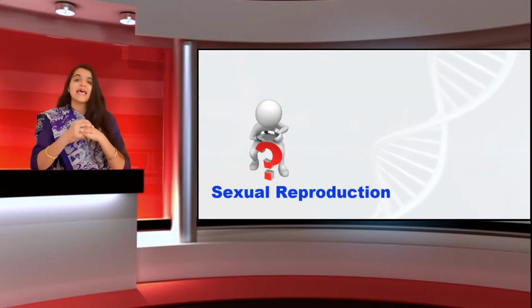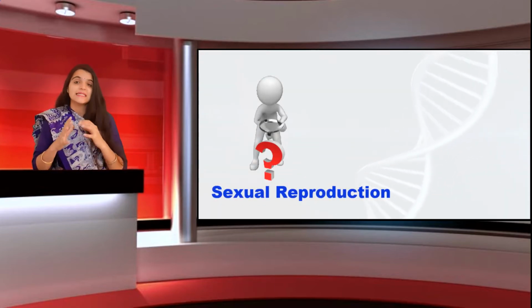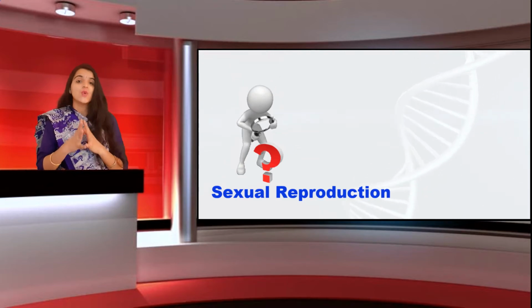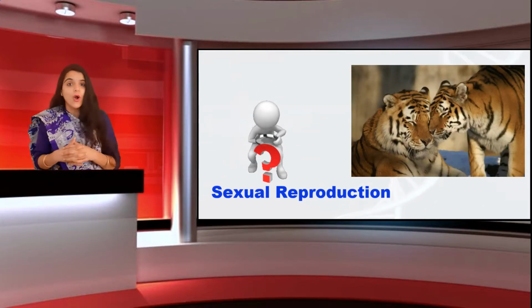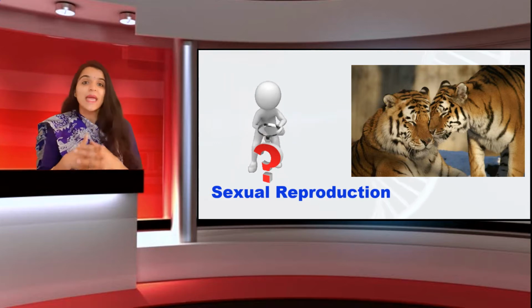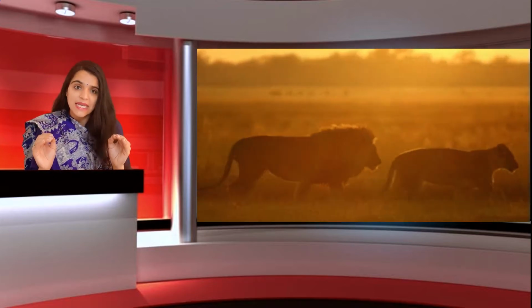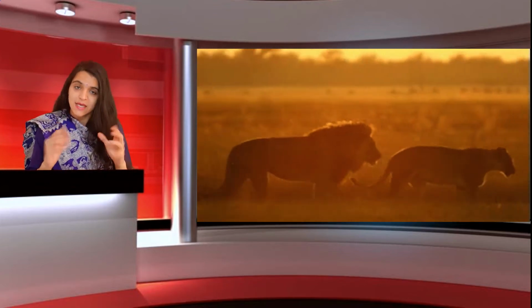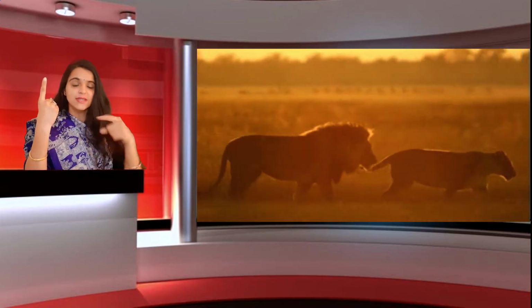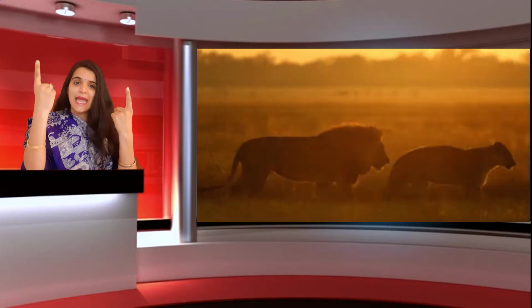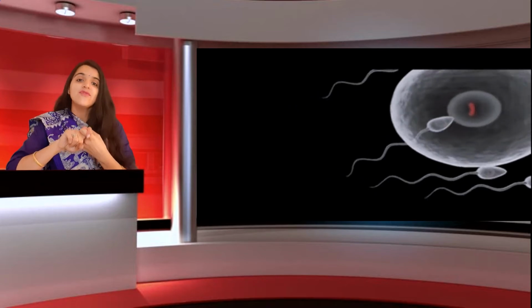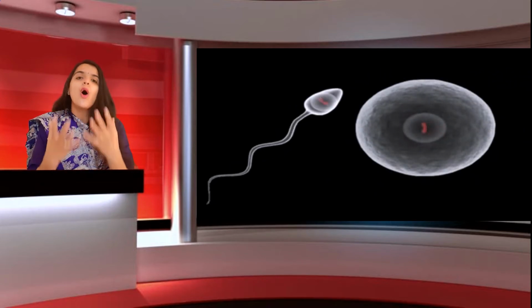So students, sexual reproduction is a type of reproduction in which 2 parents are involved, and both the parents are of opposite sexes. Like, this is a father, this is a mother, right? Male gamete, female gamete. They both fuse and form zygote, and zygote will convert into offspring.